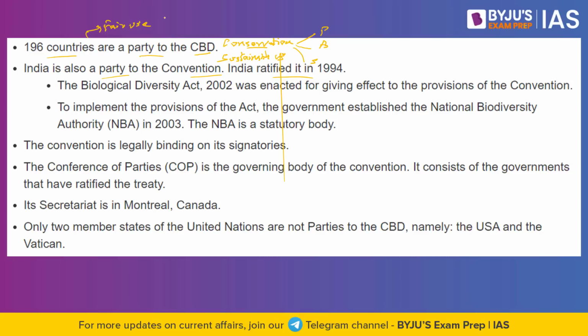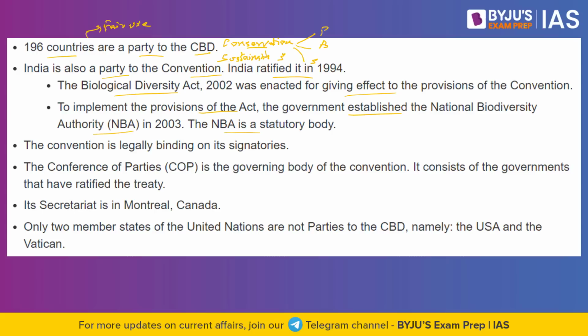In order to execute the Convention on Biological Diversity, India created the Biological Diversity Act of 2002, which was enacted for giving effect to the provisions of the convention. To implement the provisions of the Act, the government established the National Biodiversity Authority in 2003.